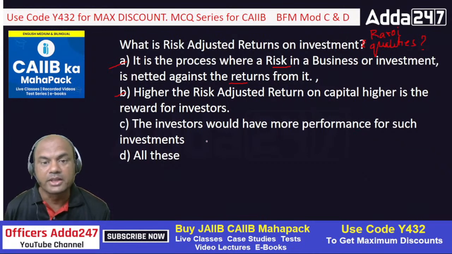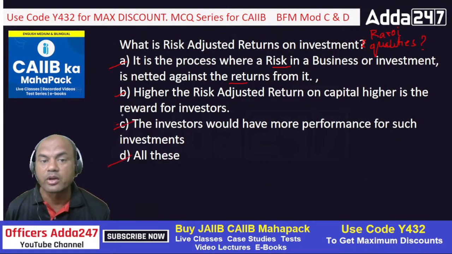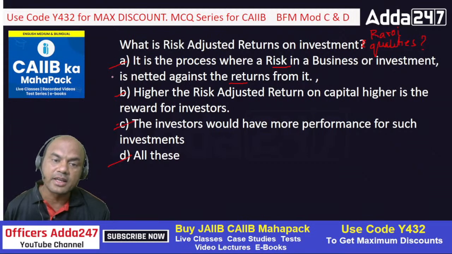That is also true. If I am having higher returns, I'll definitely try to invest more. So the answer is all of this. But this is for qualities or peculiarities of RAROI. All these A, B, C points are true about RAROI.